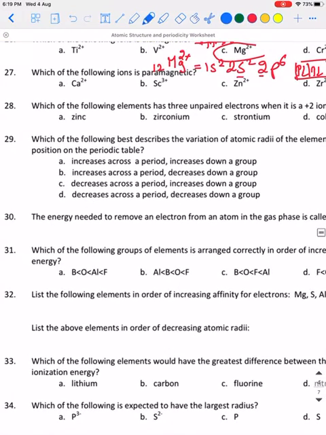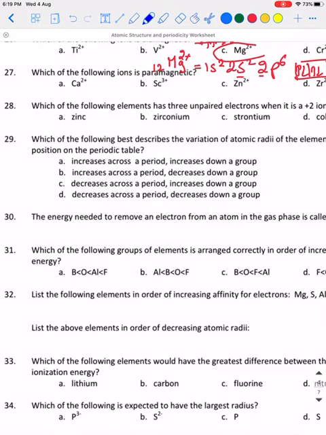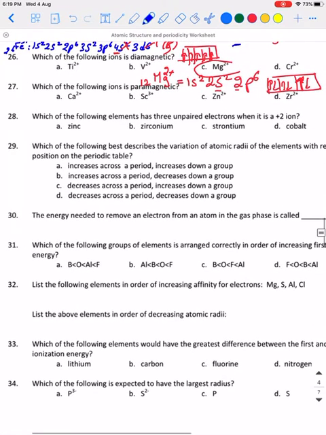Number 27, which of the following is paramagnetic? Paramagnetic means that there exists an unpaired electron. Again, after you try, what you have to do, the option that is given, the correct one will be when it is a +2 ion.